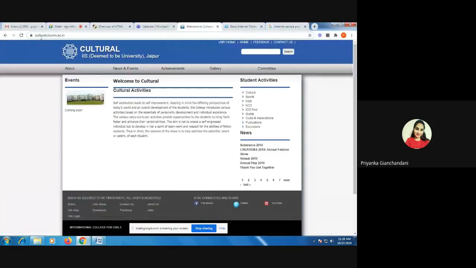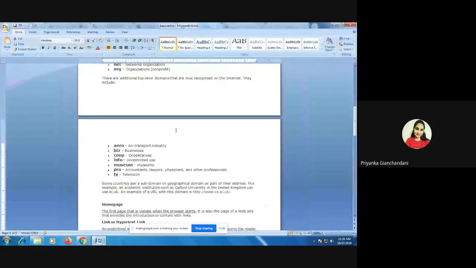Another thing, though it has not been covered: when we say HTTPS, the S means secure. That means whatever information you enter on this website is secure, encrypted, and no one would be able to hack it, right?